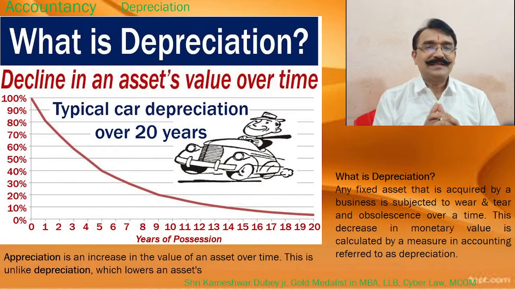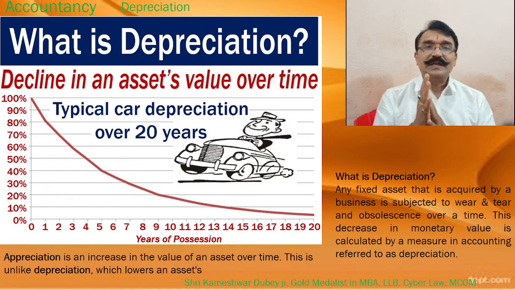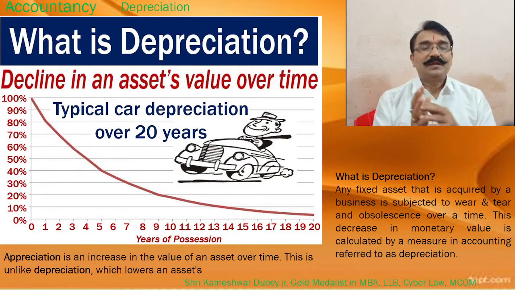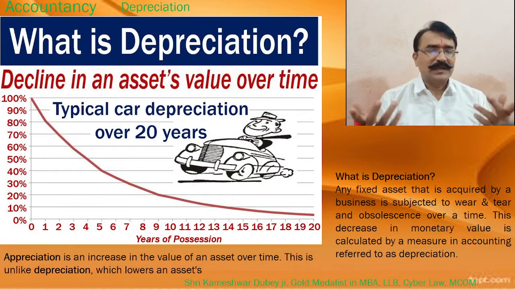Namaskar. In this session, we'll discuss a very important topic of accountancy, that is depreciation. What happens? A business entity acquires some assets. They purchase some machinery, they purchase some land, they make some buildings, they purchase some vehicles. So different types of equipment, machinery, vehicles, buildings, they purchase, acquire, or construct.